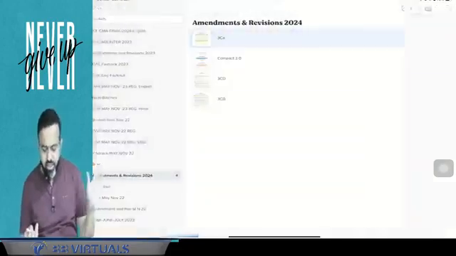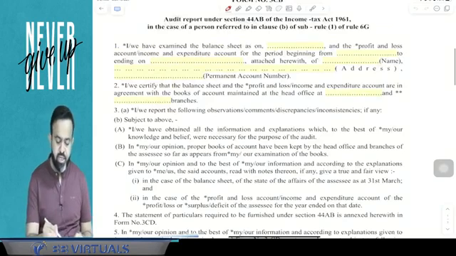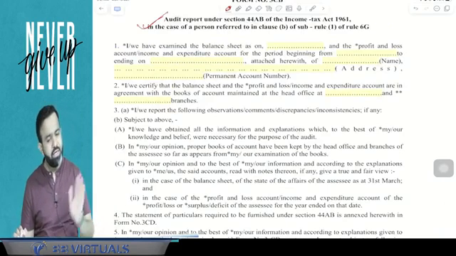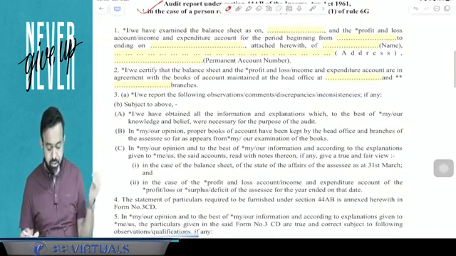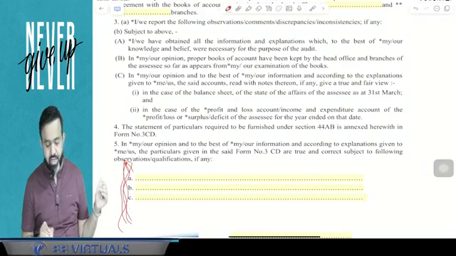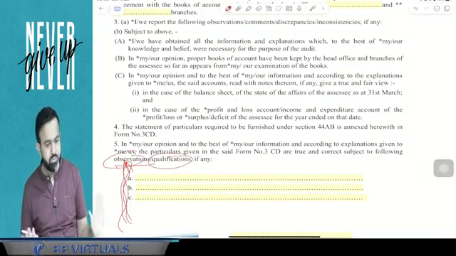Yes. So along similar lines, there is also Form number 3CB. But guys, this 3CB is applicable when the assessee's accounts are not audited under any other law. It is only required to be audited under the Income Tax Act. And here also, if there is any opinion, then they have to write it here. So any observation, qualification, they have to write in this form.